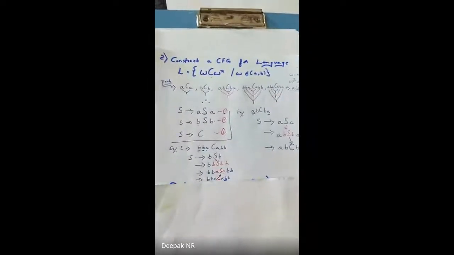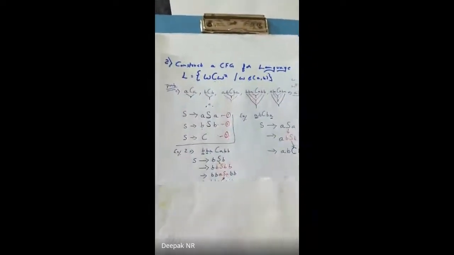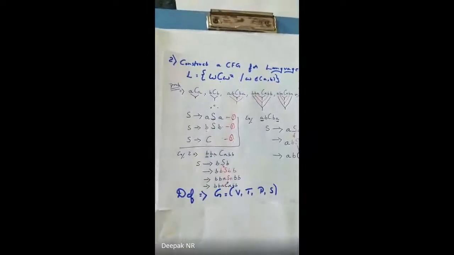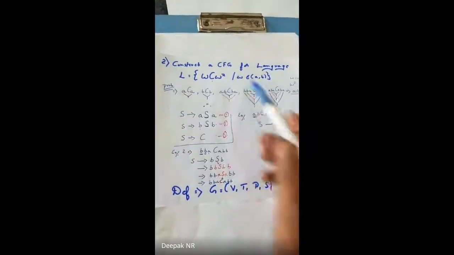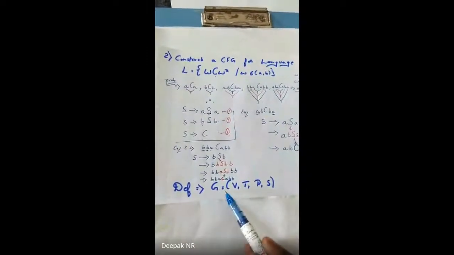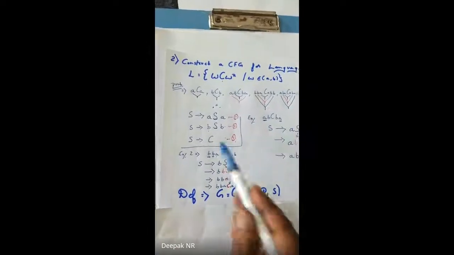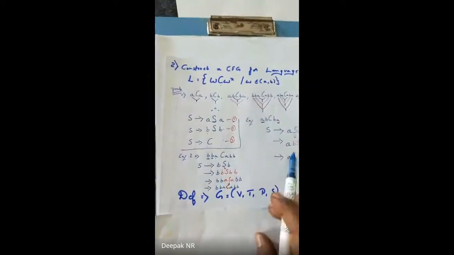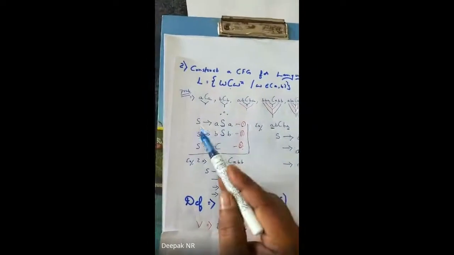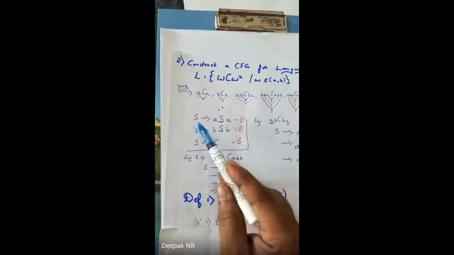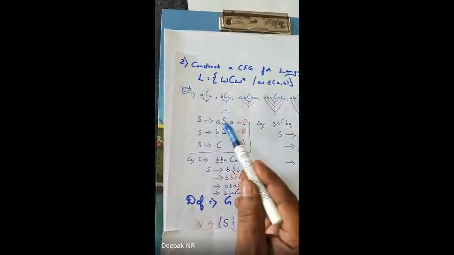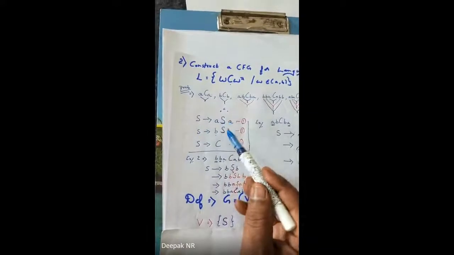After writing this expression and the examples, I have to write the definition of CFG. The definition of CFG says G equals (V, T, P, S). In this production, what is V? V stands for variable. How many variables have I used? I have used only one variable, S.